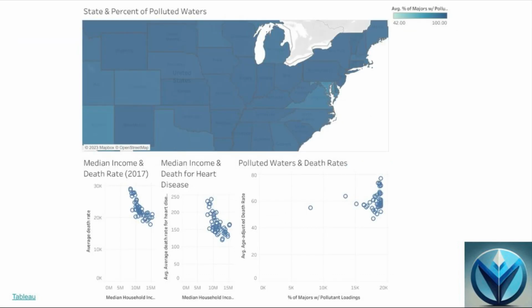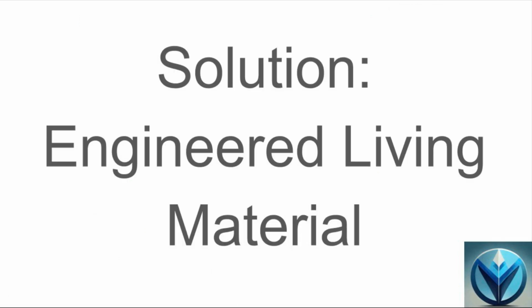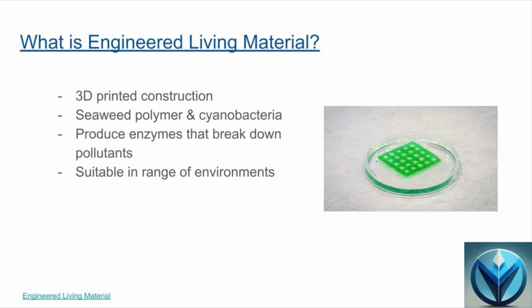As you can see, this data visualization table shows various states in regard to their pollution as well as income. Then we link these ideas of pollution and income to death rate as well as heart disease rates in order to declare a trend, effect, or contribution to the persistence of heart disease or high death rates. We utilize this data to come to the final solution of providing engineered living material in public waterways that are contaminated with pollution. You may be asking, what is engineered living material?